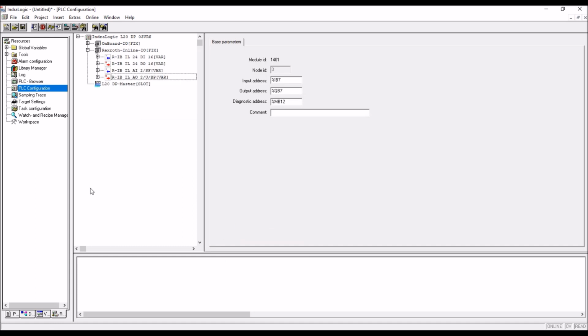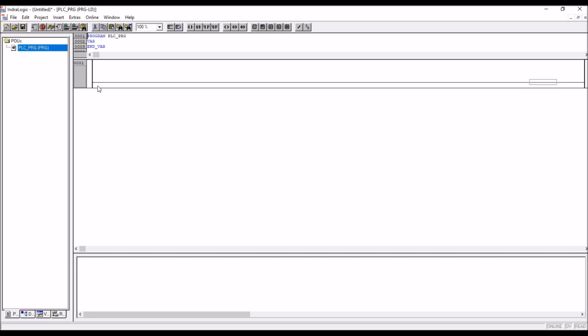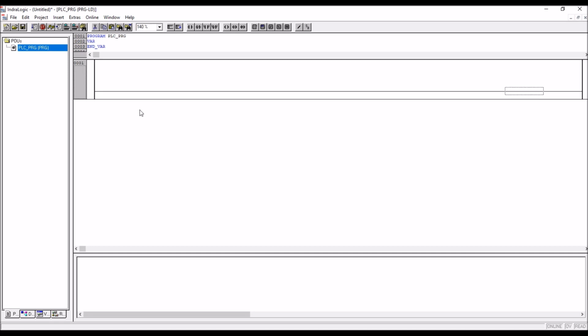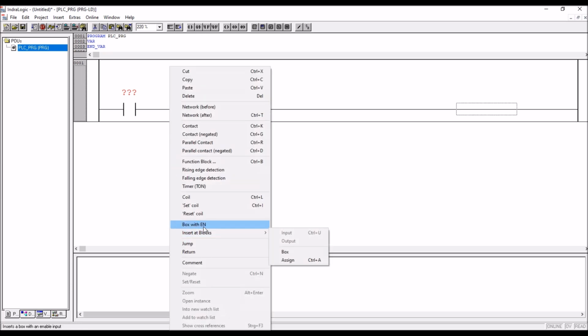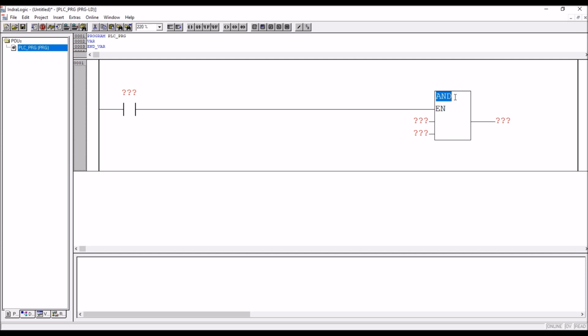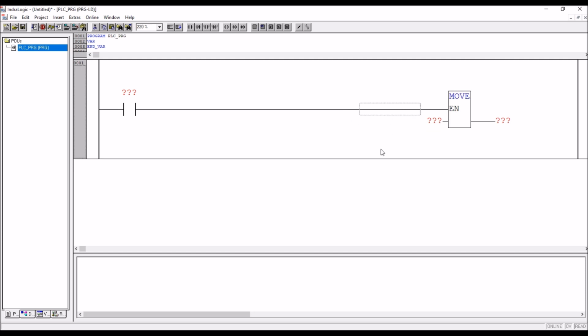Okay, and so we'll take one input and a box with EN. We'll take one simple move function block.